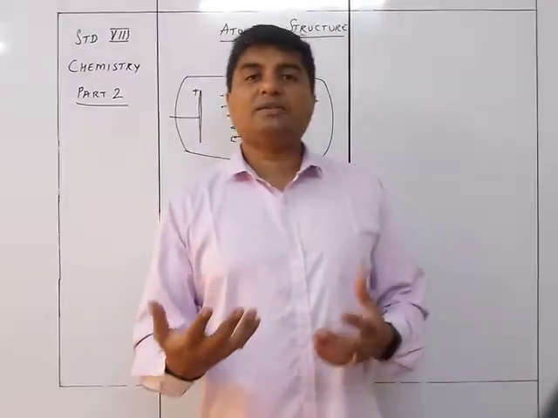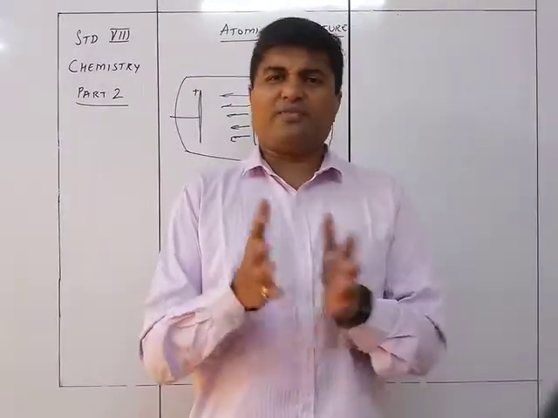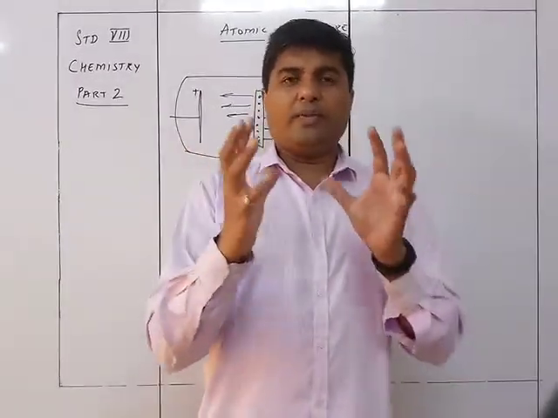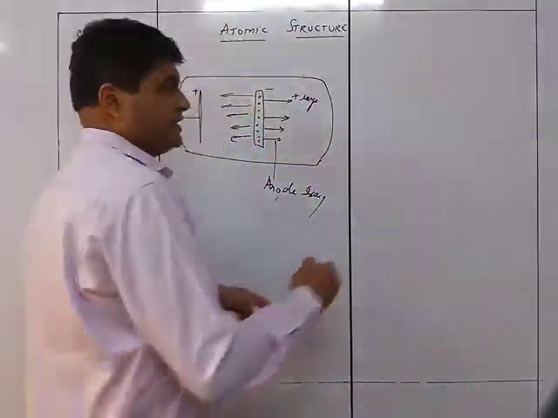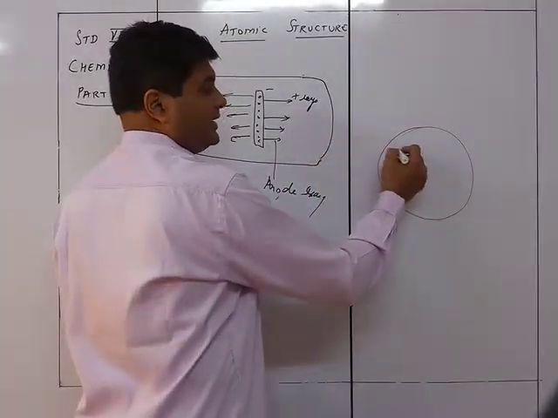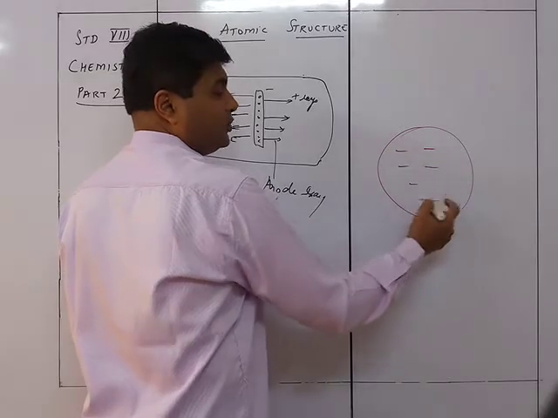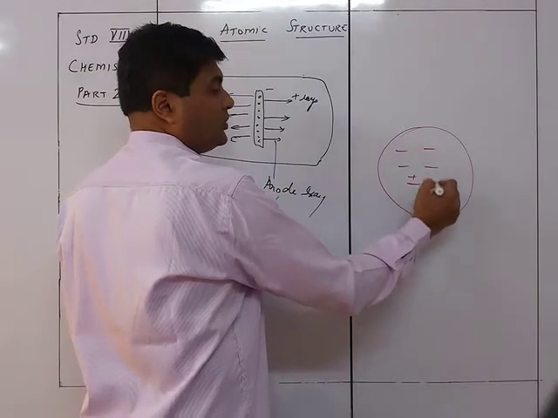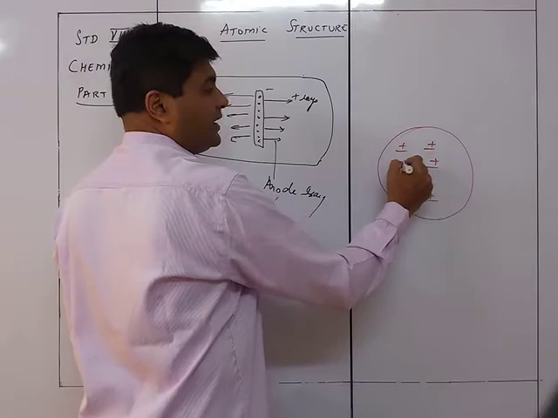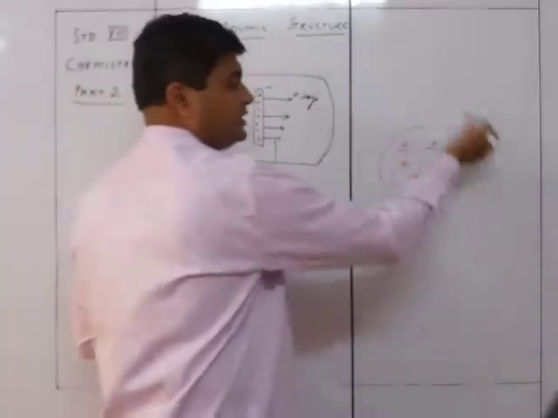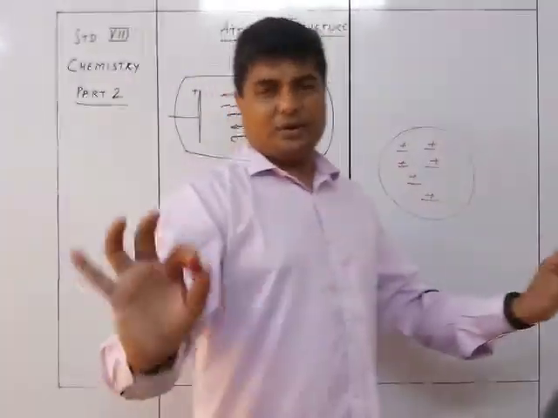So this gave the scientists an idea, okay fine, everything is fine. They wanted a particular kind of substance. This substance has got negative charge, and then they came to know that it has got positive charge also. So along with each negative charge there is a positive charge, and hence this particular thing is electrically neutral.